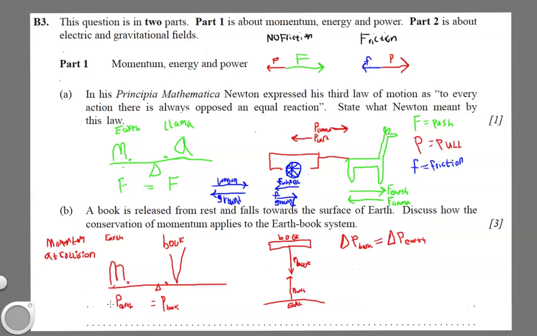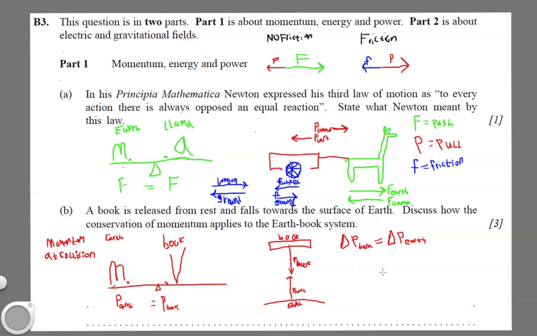But the momentum of the Earth and the momentum of the book are equal and opposite, because the book is falling towards the Earth and the Earth is falling towards the book. And because their momentums are equal and these are vector quantities, you add them together and you get 0. Over here, I showed that the change in momentum of the book during the fall is equal to the change in momentum of the Earth during the fall. So the impulse of the book and the impulse of the Earth are equal and opposite. If you have any more questions about this, you can come and see me.